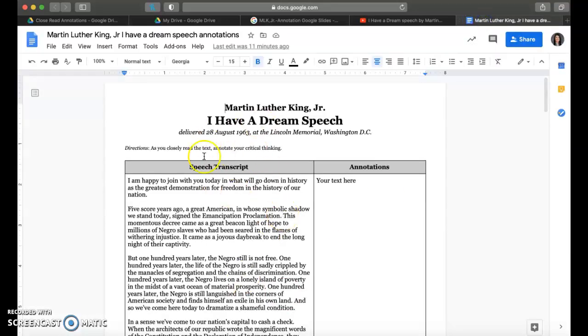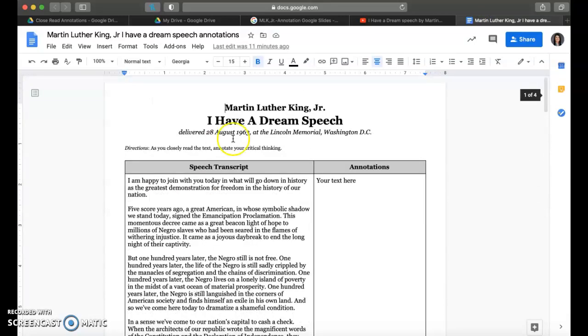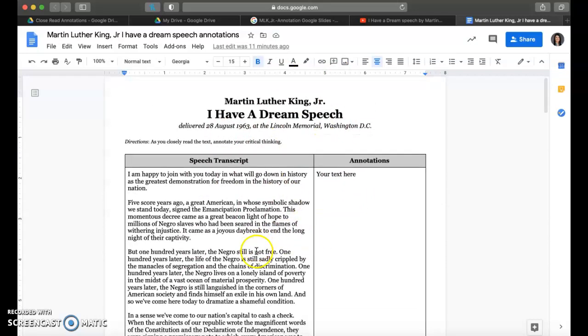Next thing I want you to do is look at this assignment. I want you to read through the text itself again. Okay, read through the text. After you read through it completely, I want you to go through and annotate. So annotating on a Google Doc is a little bit different than annotating on a hard piece of paper, obviously, but you can still highlight things.